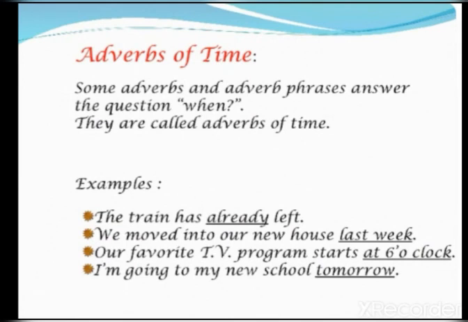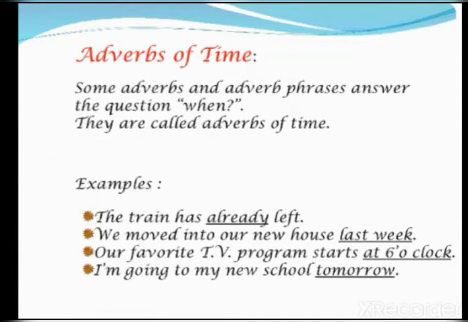Third kind of adverb is adverb of time. Some adverbs and adverb phrases answer the question when. They are called adverbs of time. Example: the train has already left.